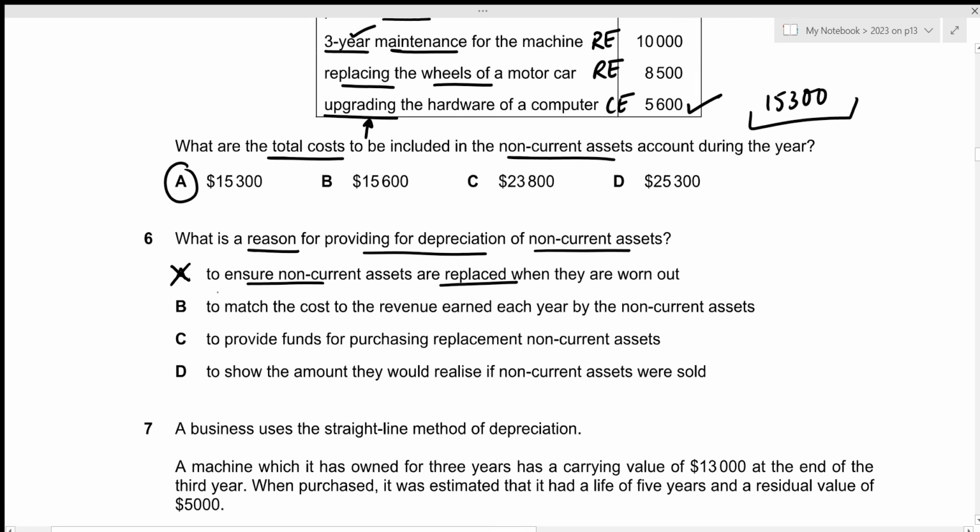So option A is incorrect. The second one is to match the cost to the revenue earned each year by the non-current assets. So this is the answer we're looking for. Let us go over the remaining options as well.